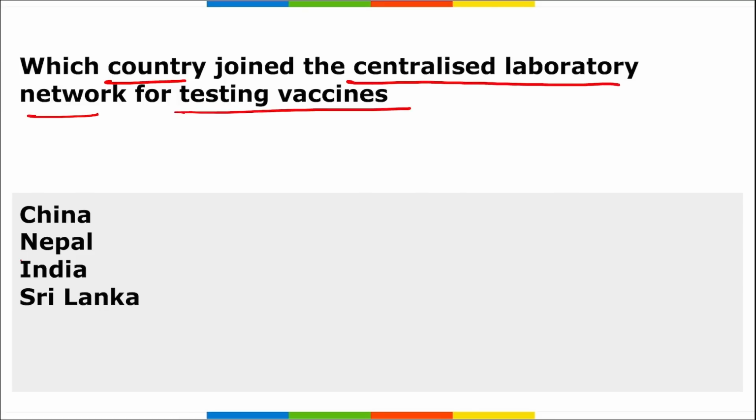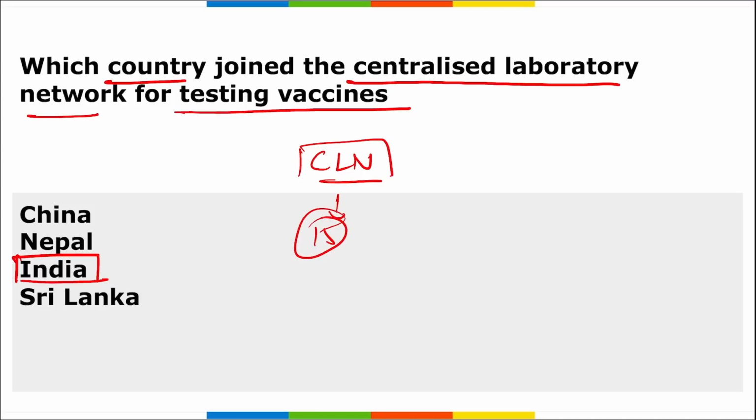Next, which country joined the centralized laboratory network for testing vaccines? I repeat, India has recently joined the centralized laboratory network, CLN, for testing vaccines, right? And in this centralized laboratory network, a total of 15 partners are there and 50 partner facilities in 13 countries that work to test the vaccine. So if asked how many countries are part of this centralized laboratory network, a total of 13 countries and 15 partner facilities where they can test various vaccines.